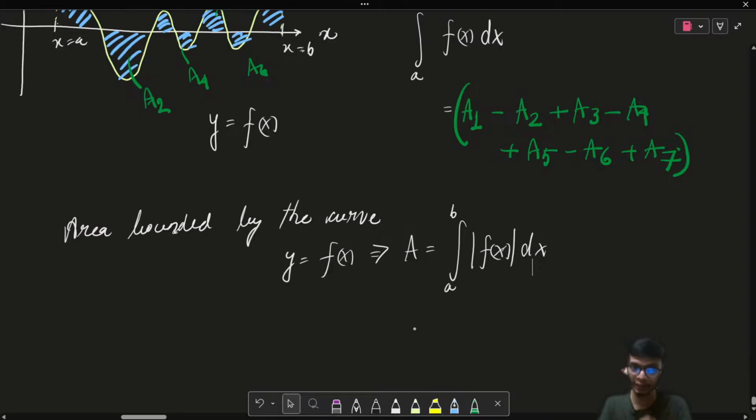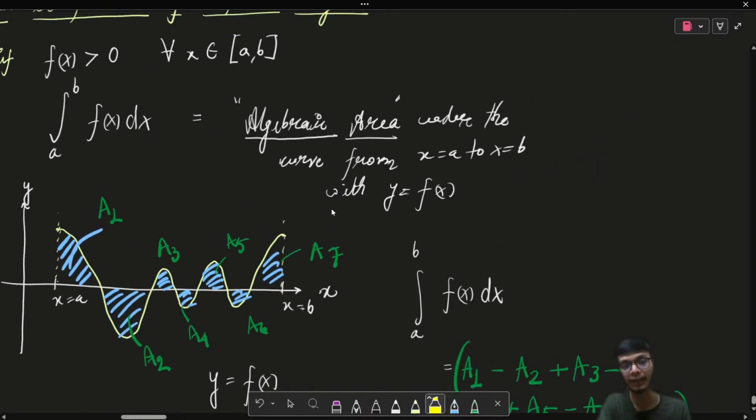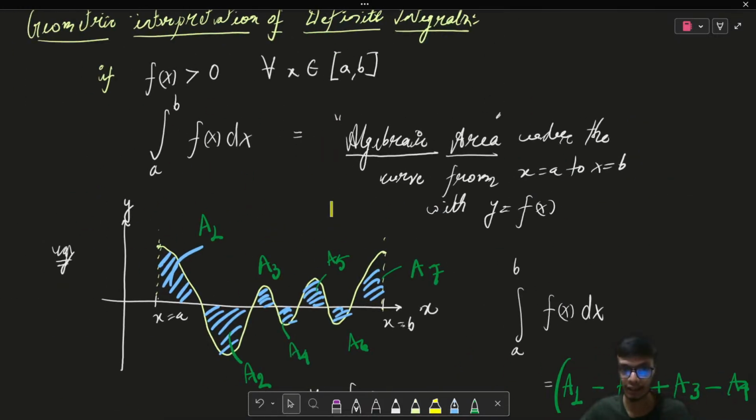So whenever we talk about area, you just need to incorporate the magnitude of the area, okay? I hope this result is clear. So this is for the area bounded by the curve. But the definite integral refers to the algebraic area or the algebraic sum of all the areas. This particular thing is very crucial and important in order to understand and solve questions as well. Is this clear to all of you? Please let me know.